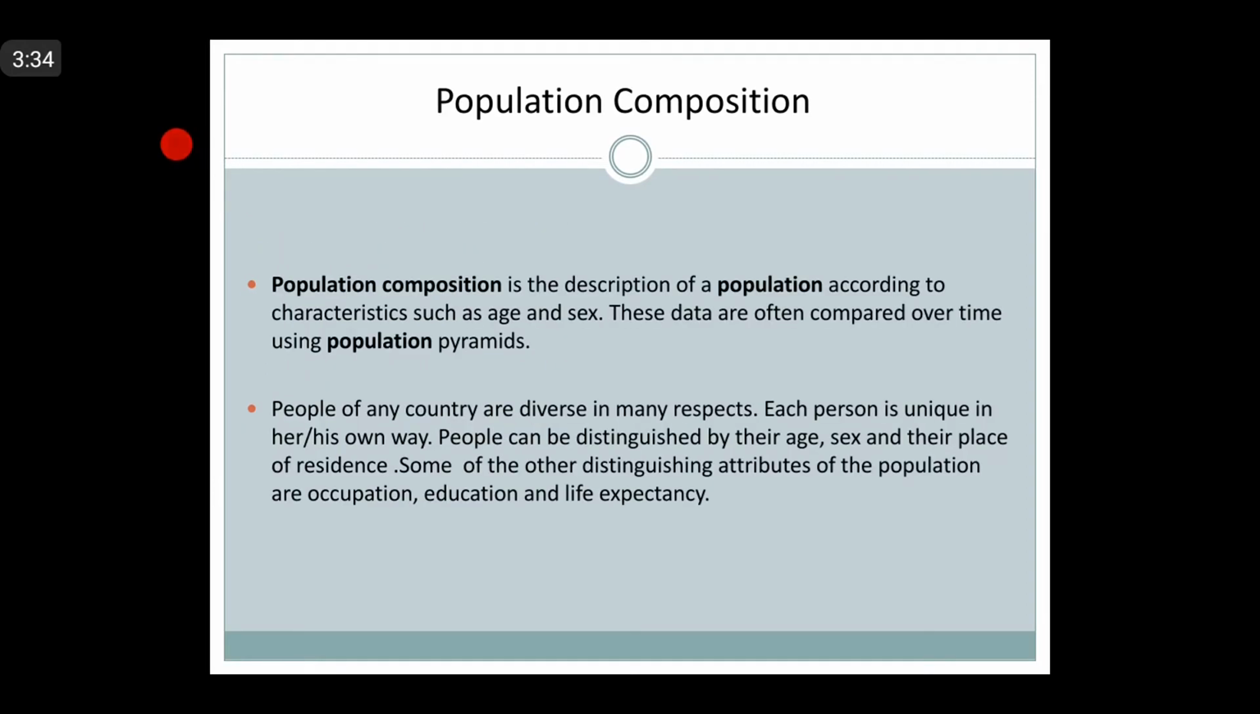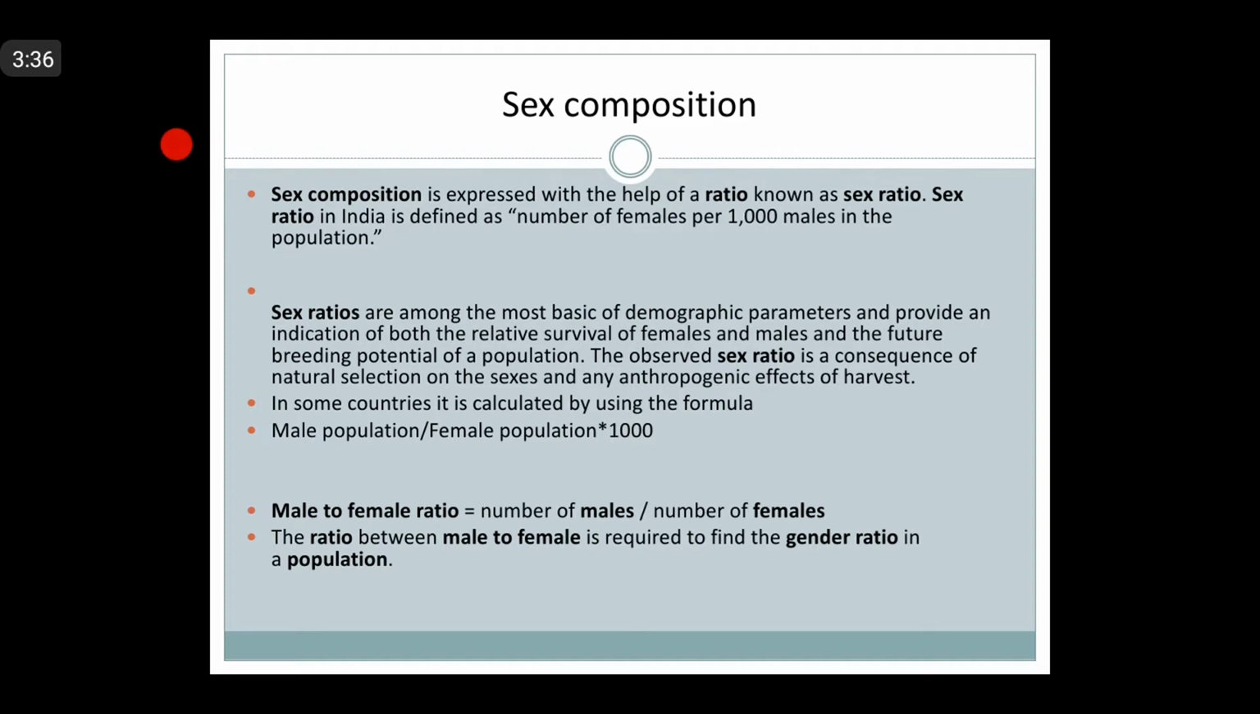let me tell you something about sex composition. What is sex composition? The number of women and men in a country is an important demographic characteristic. You must be knowing this. The ratio between the number of women and men in a population is called sex ratio. Sex composition is expressed with the help of a ratio, right? And which is known as sex ratio.